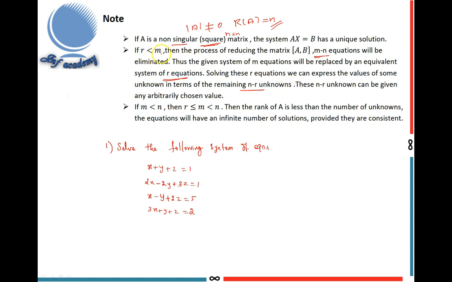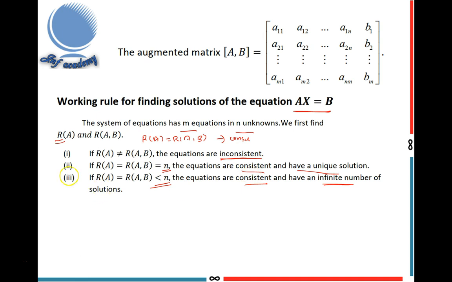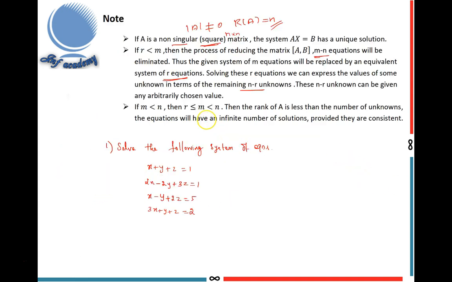Because R is less than M, that means R is less than N also. R is rank. It is less than M means R is less than N. So if R of A is less than N, and R of A comma B is less than N, then it has an infinite number of solutions. This is the second note.